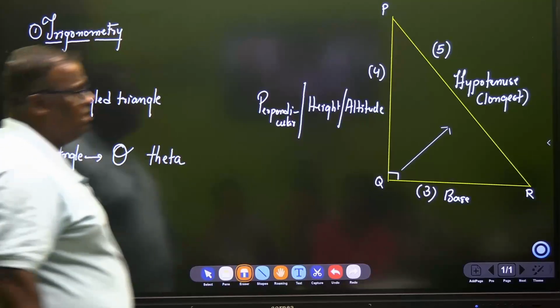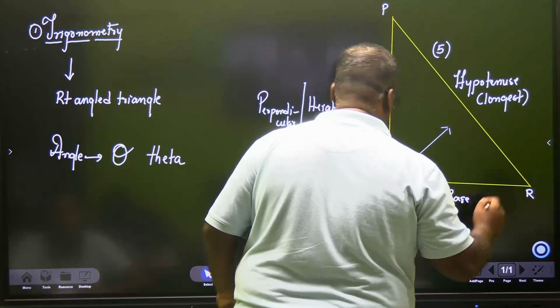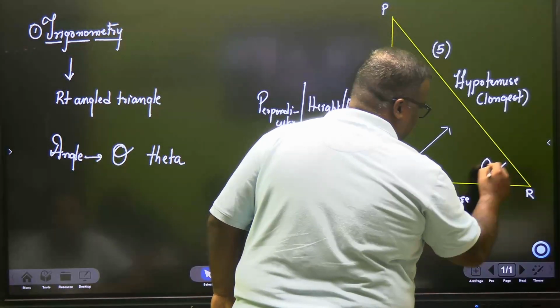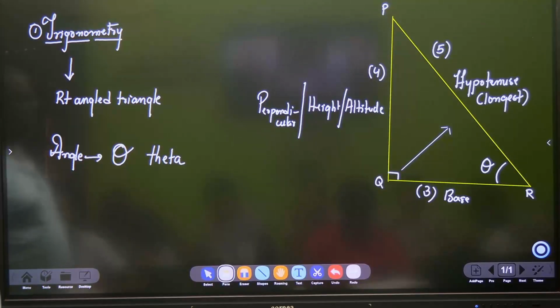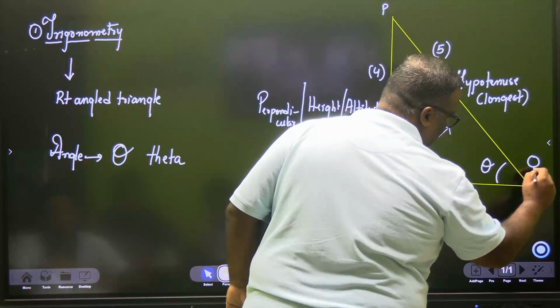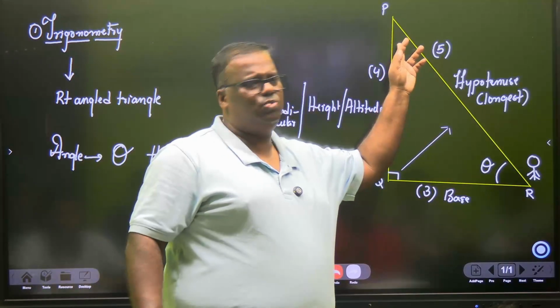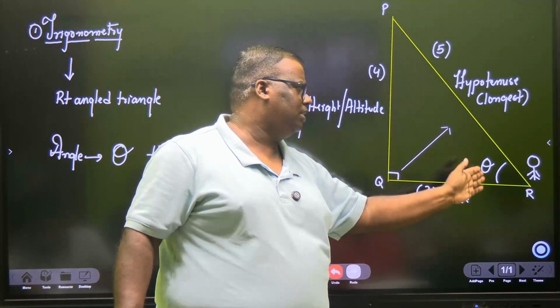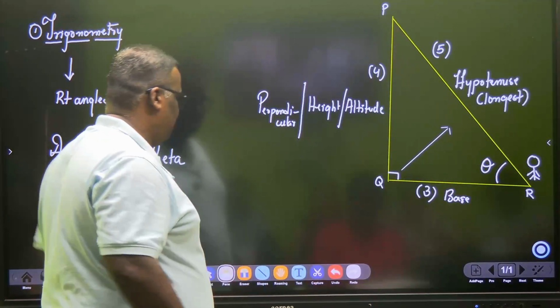Which means that an unknown angle, say this is an unknown angle, and I can represent this angle with theta. Got it? Okay. Now what you do, you position yourself here, at the unknown angle. Sir, you took this one. Could we have taken this one? Yes, you could have taken this one also. Any unknown angle. So you have positioned yourself at theta. Now once again, the job starts.